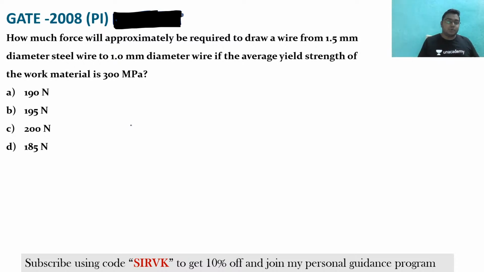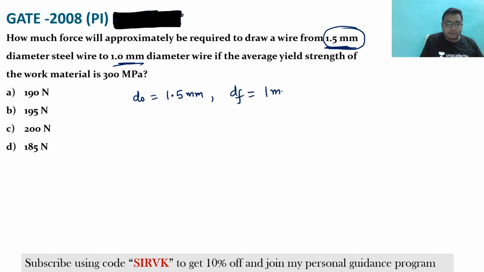How much force will approximately be required to draw a wire from 1.5 mm diameter steel wire to 1 mm diameter? Clear? So earlier D naught was 1.5 mm, and Df is 1 mm.